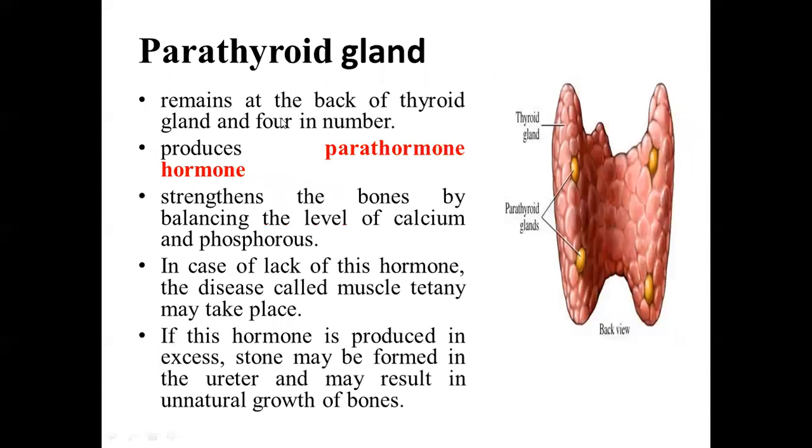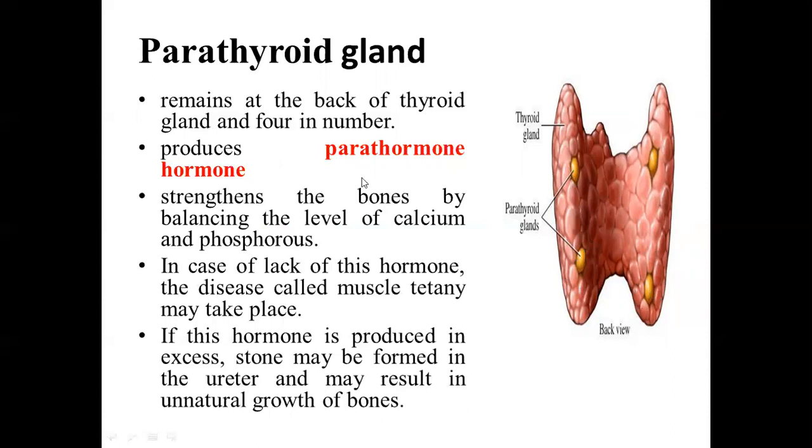Next one is the parathyroid gland. So parathyroid gland remains at the back of the thyroid gland. Previously, we have studied about the thyroid gland. So this is the posterior view, the back view of the thyroid gland, and on the back side of the thyroid gland lie four parathyroid glands, two on each side. Here, on the right side, two parathyroid glands, on the left side, two parathyroid glands.